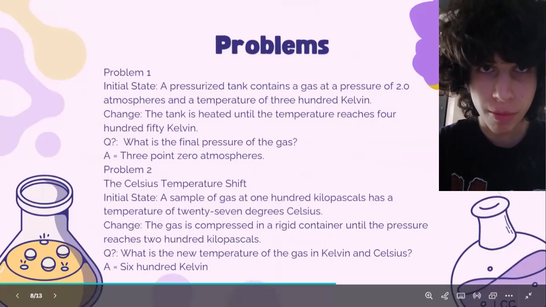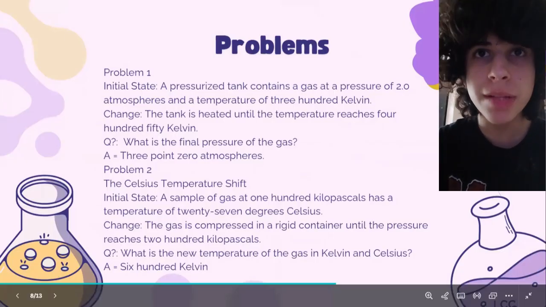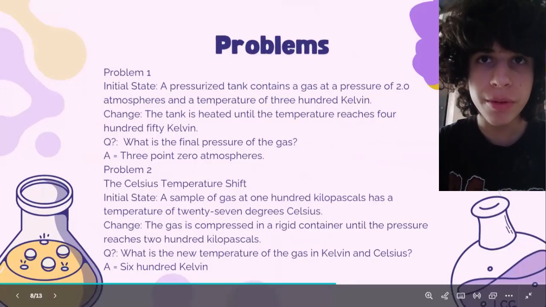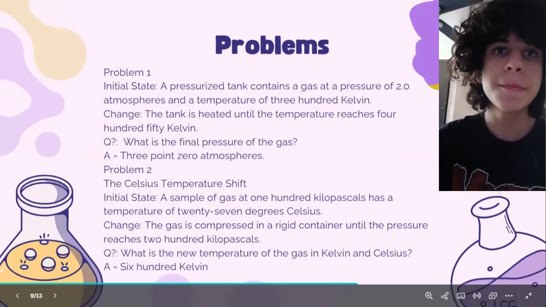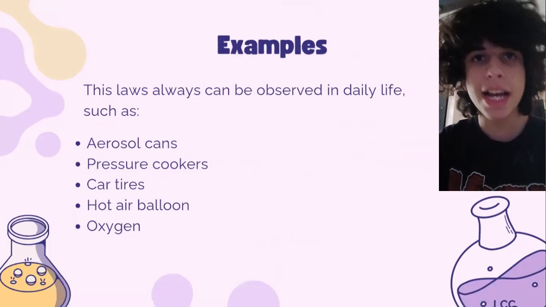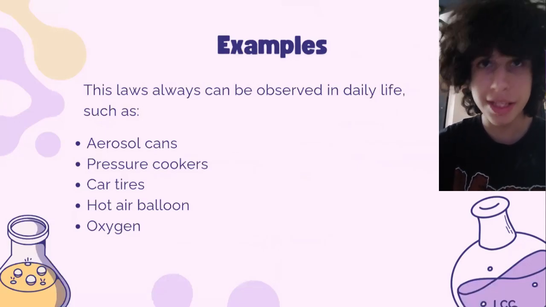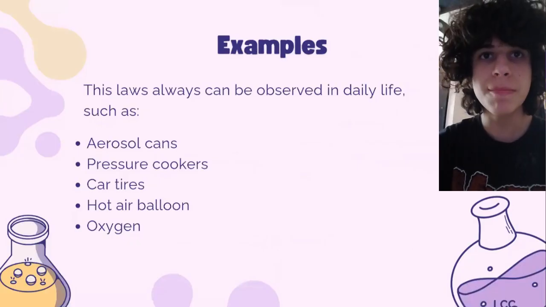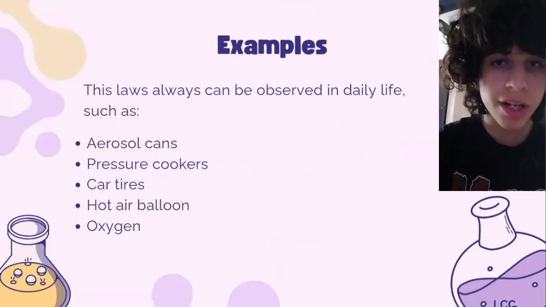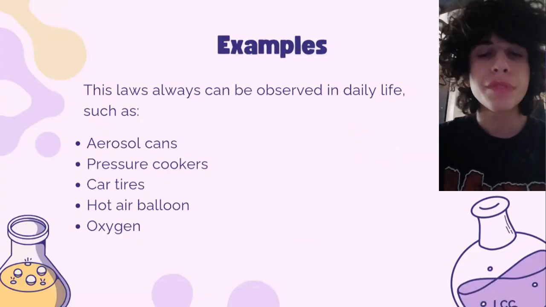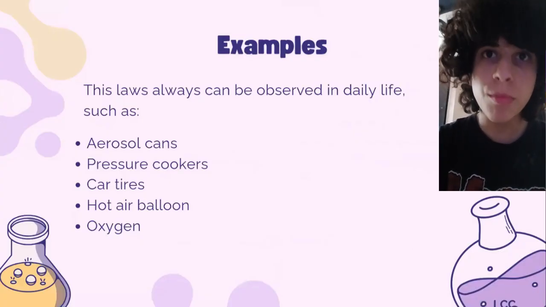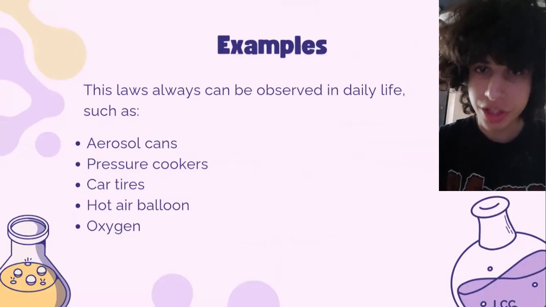Now let's see a quick problem. If a gas has a pressure of 2 atmospheres at 300 Kelvin and the temperature increases to 450 Kelvin, the new pressure becomes 3 atmospheres. That's one problem. And another example would be if a gas has a pressure of 120 kilopascals at 250 Kelvin and the pressure increases to 180 kilopascals, the new temperature becomes 375 Kelvin. So you need to remember that if more heat is supplied, it means more pressure, as long as the volume doesn't change and stays the same.